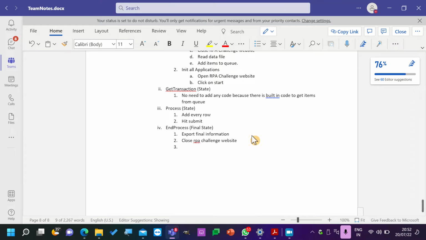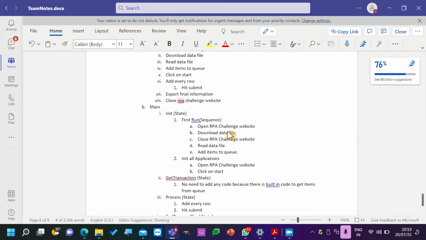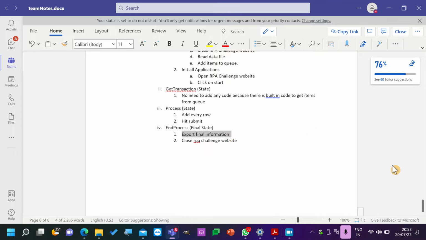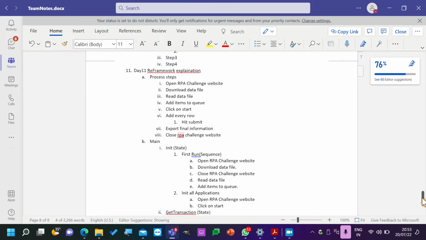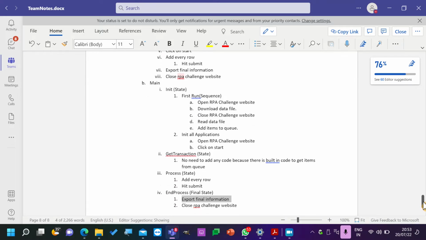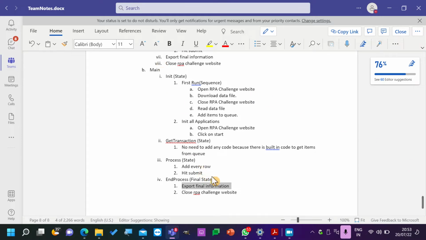Did you get what I'm telling? No? Now this end process will only happen once. Okay. Now, if there is an error in export final information, then that's fine. We'll see that later. But according to our code, that should execute all the 10 items and it should give us some result. Now let's see. Now whatever steps we have added, that is divided into multiple states. Did you understand now all the steps and all the activities?